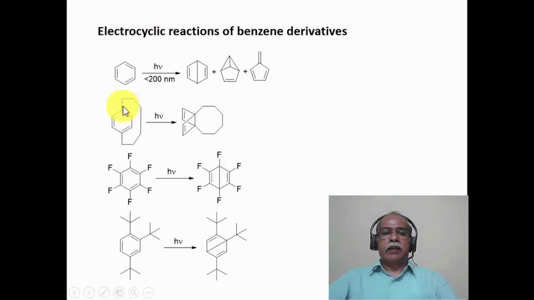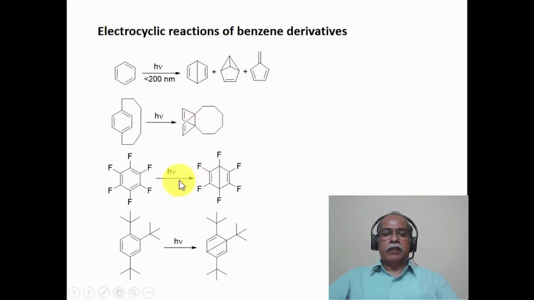On the other hand, a bridged cyclophane kind of system, when it undergoes photolysis under this condition, gives only the Dewar benzene, because the constraint of the bridge allows the formation of only the Dewar benzene. None of the benzvalene or the fulvene product can be formed under this condition.